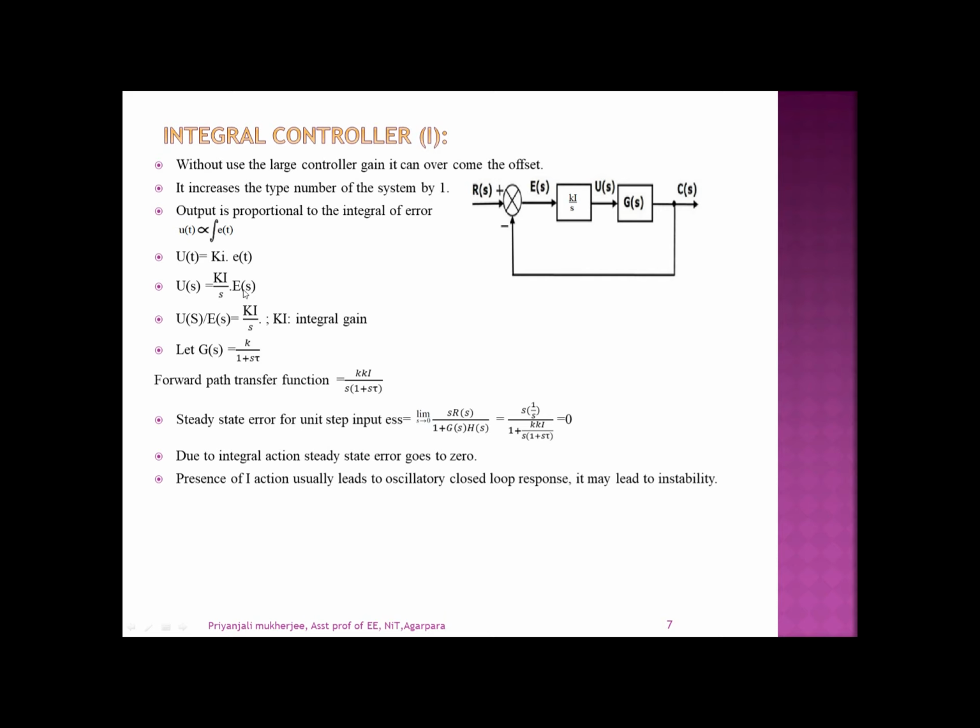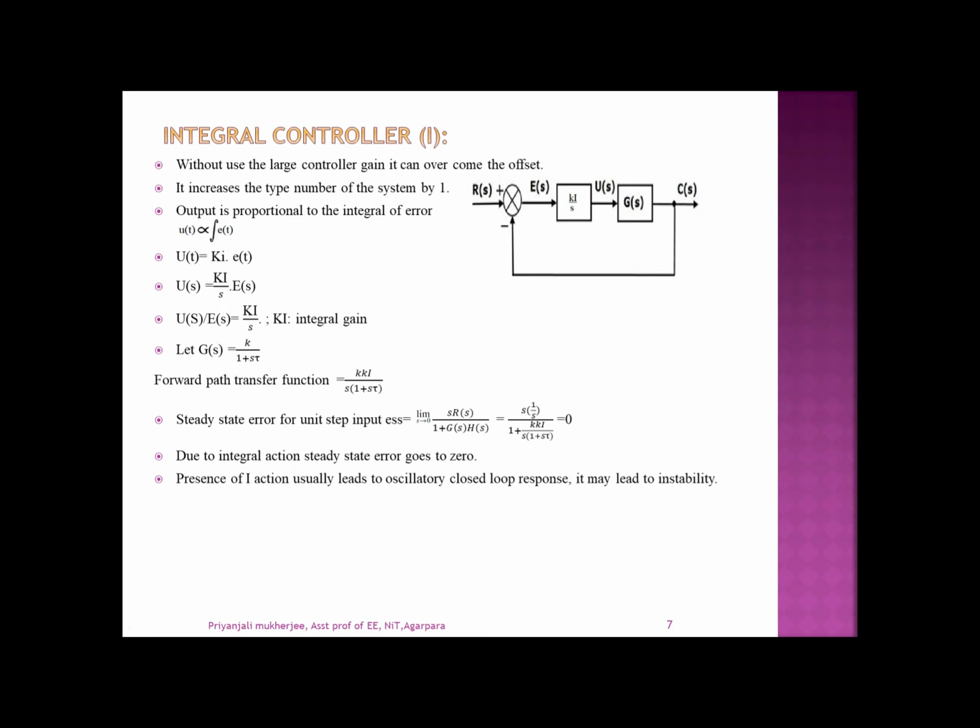So u(t) is proportional to the integration of e(t), or u(t) equal to Ki times the integral of e(t), and Ki is the integral gain. In the Laplace domain, U(s) equal to Ki by s into E(s), so U(s) by E(s), the transfer function of this controller, equals Ki divided by s. So if we use an integral controller with a system, due to the presence of the pole at the origin, the type number of the system is increased.